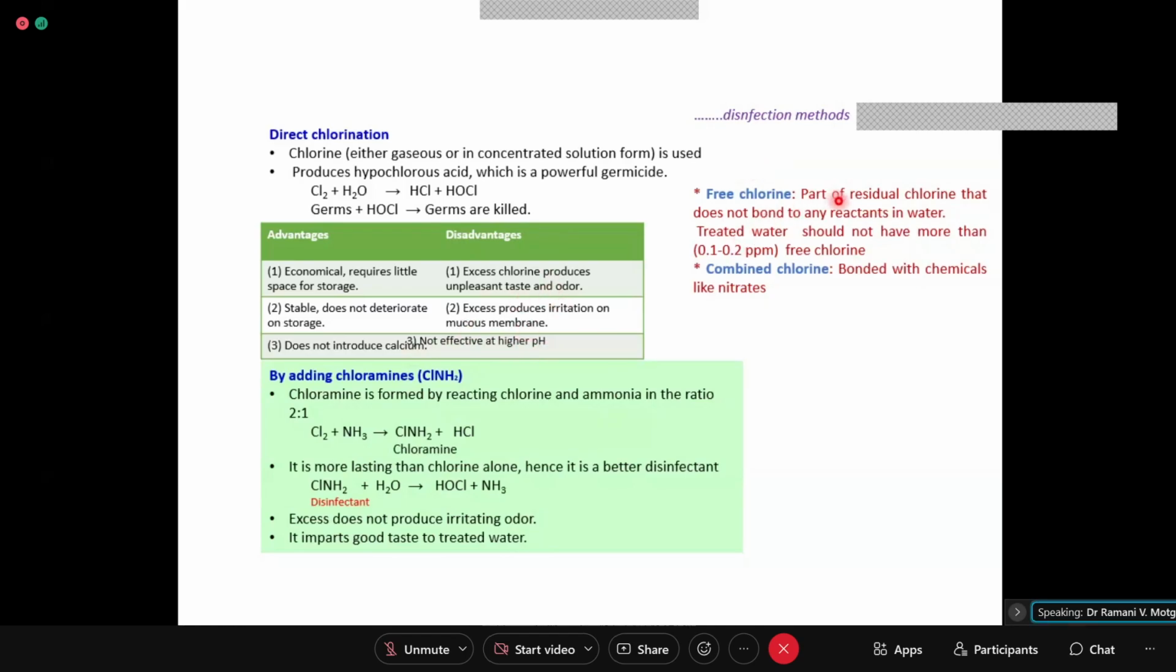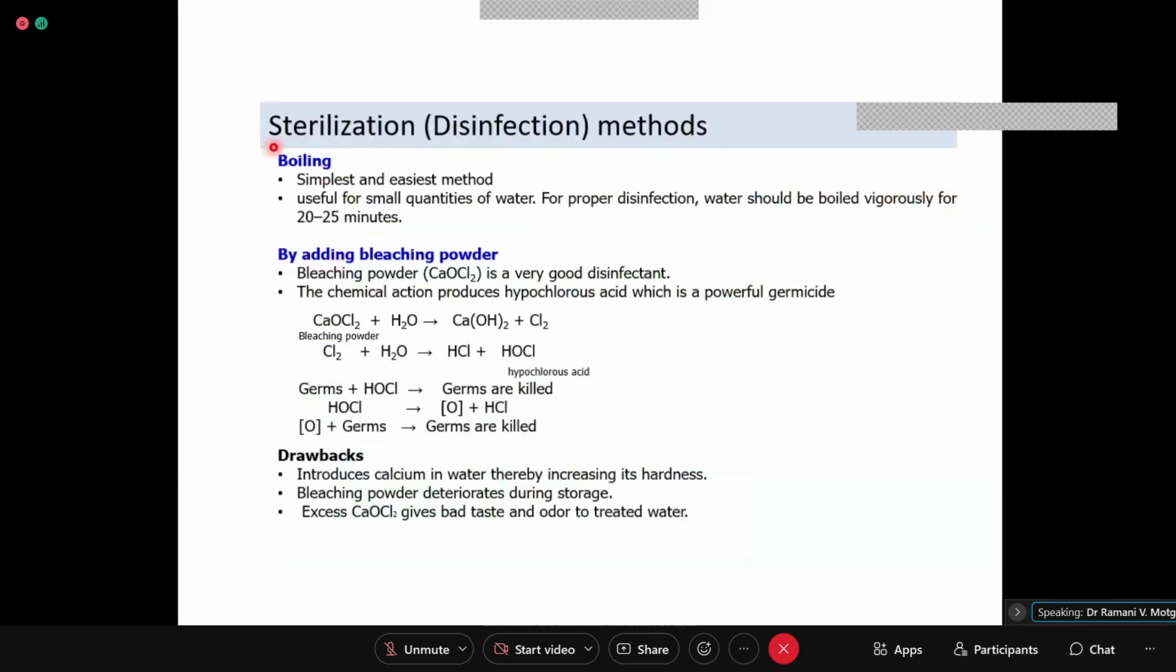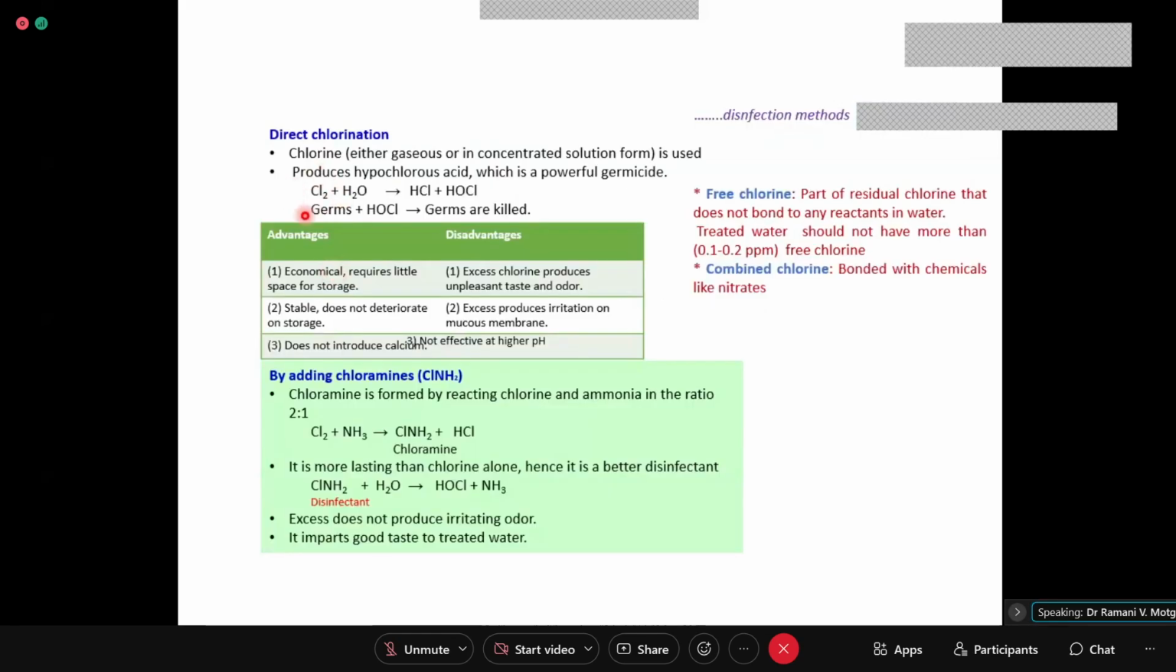Now, free chlorine is the part of residual chlorine that is not bound to any reactant in water. Treated water should not have more than 0.1 or 0.2 ppm free chlorine. Combined chlorine is bonded with chemicals like nitrate. So this is the free chlorine, and it should be less than 0.1 to 0.2 ppm. Then chloramine. The first was boiling, second is chlorination. Now, sterilization by chlorination is of three types. One is use of bleaching powder, second one is use of chlorine gas, and third one is use of chloramine.